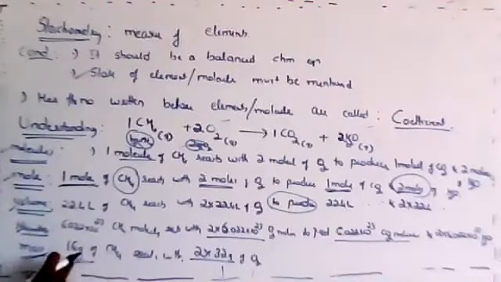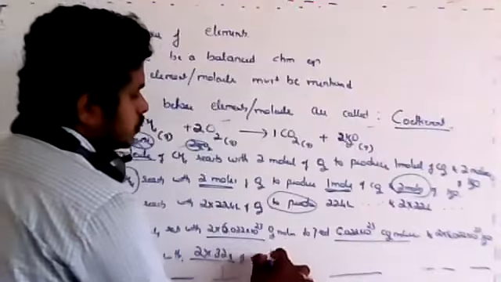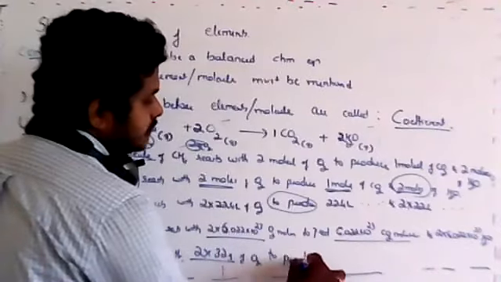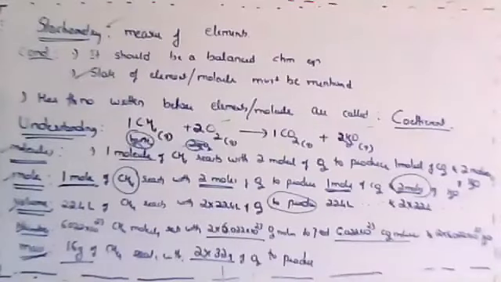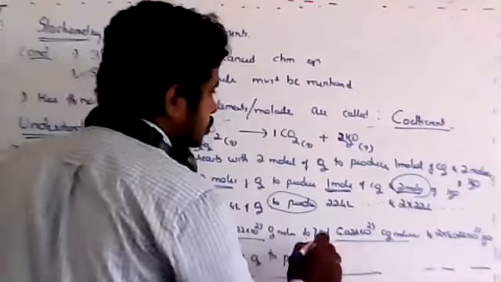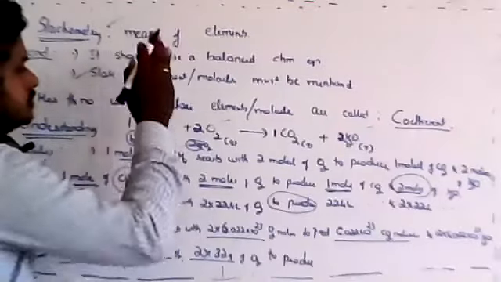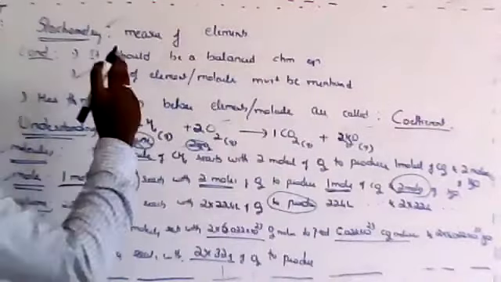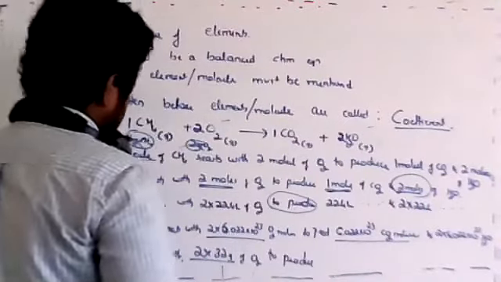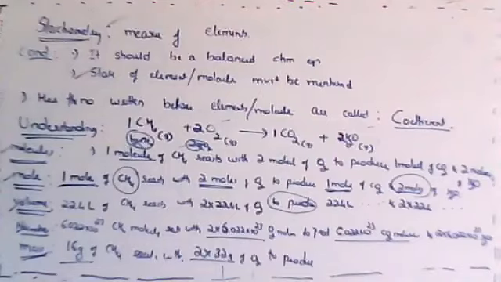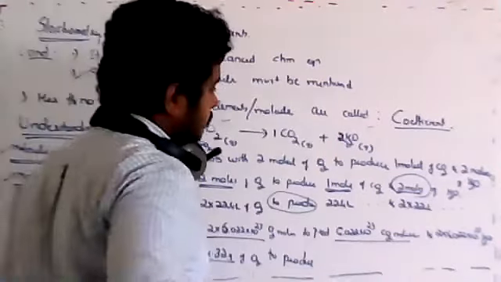See, 16 grams of CH4 reacts with 2 into 32 grams of oxygen to produce... This sentence is very important in stoichiometry, this way of writing. If I ask you what is produced, you must write: this reacts with this much to produce this much. Especially in the boards it is important. In competitive exams you can do it directly, but in boards you have to write in sentence form. So 16 grams of CH4 reacts with this much to produce